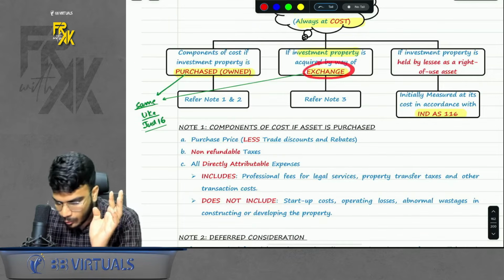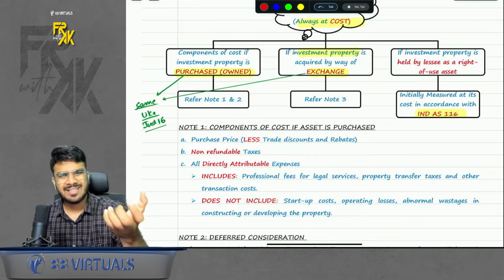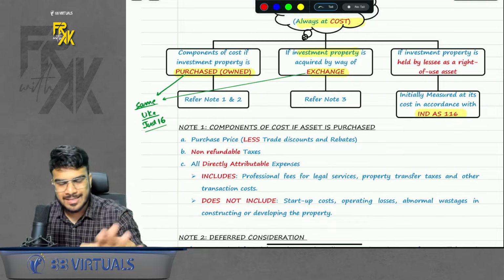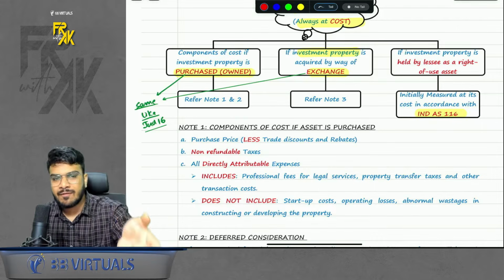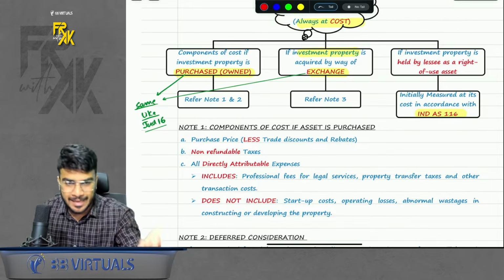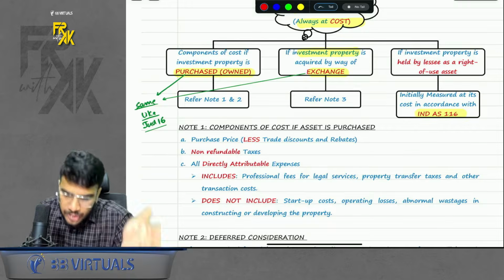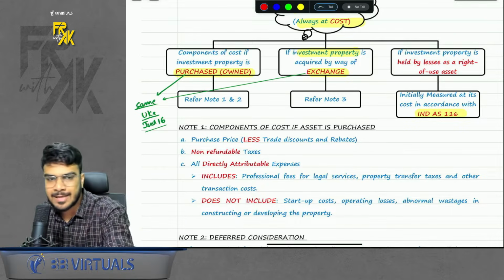What if we acquire the investment property by way of exchange? That is same like Ind AS 16. For outgoing asset, we record carrying amount. For incoming asset, we have three preferences. First preference is fair value of asset given up plus cash paid if any. Second preference is fair value of asset acquired. And third preference is carrying amount of asset given up plus cash paid if any.